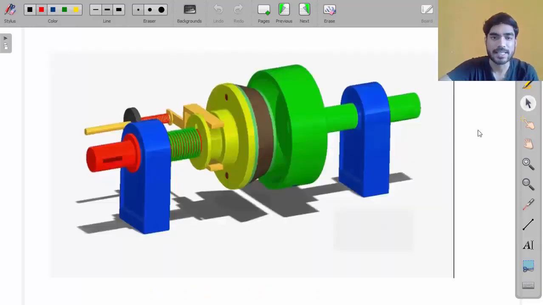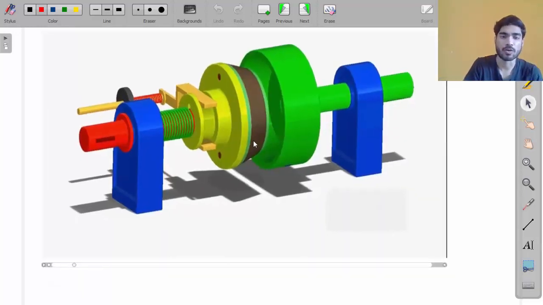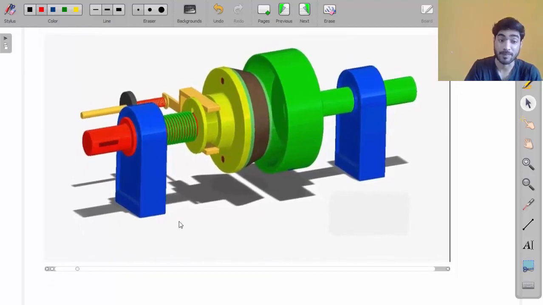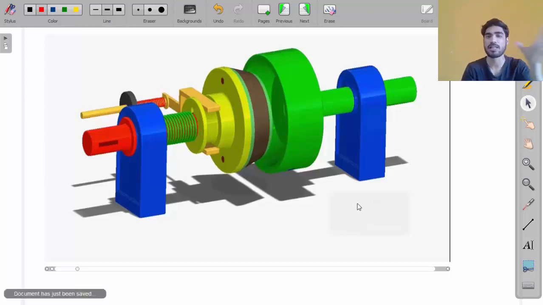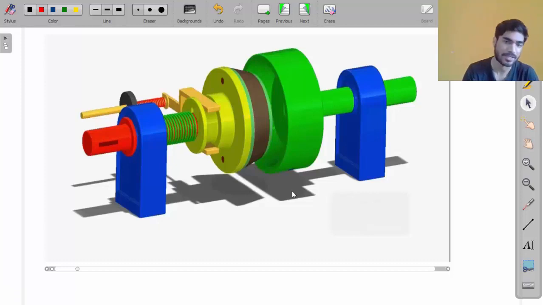Now let's see the working of the cone clutch using an animation, my friend. I told you that we will see a lot of animation in machine design. We will understand all the working principles and all the construction by the animation. Okay, so let's see the animation of the cone clutch. This is the basic working of cone clutch, my friend.